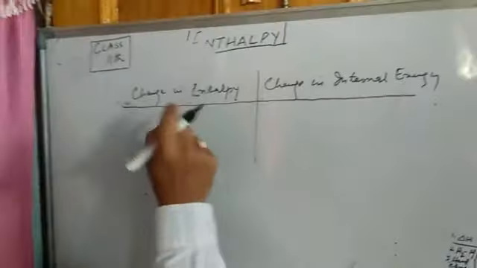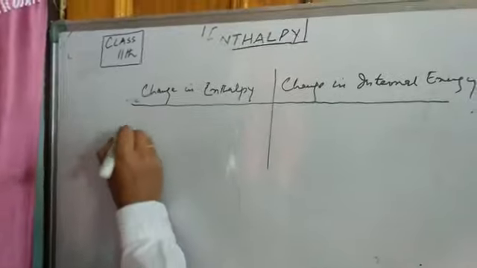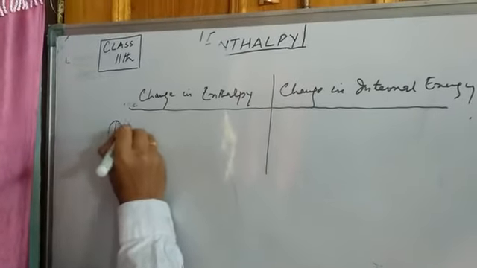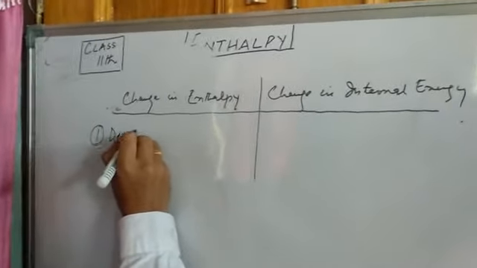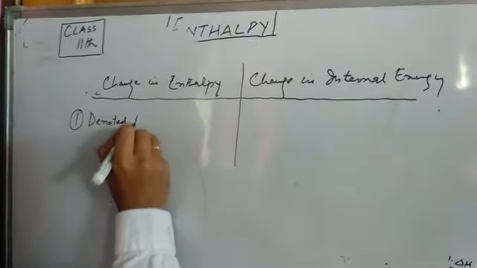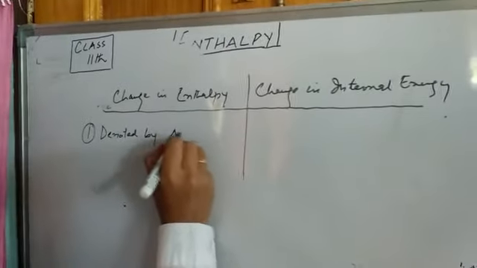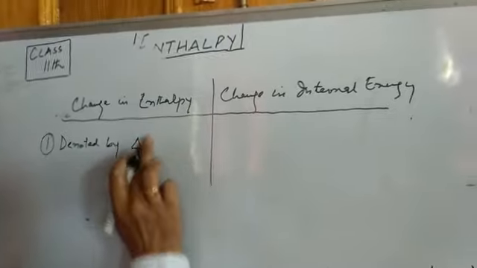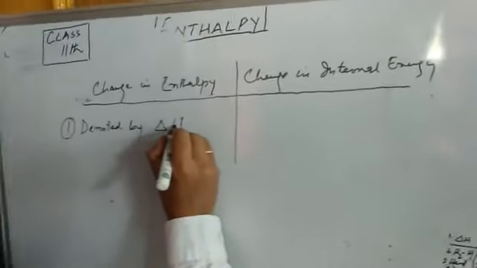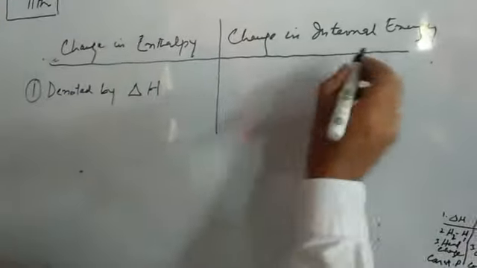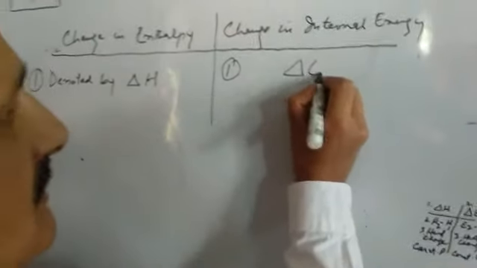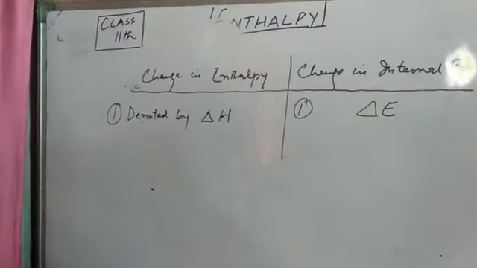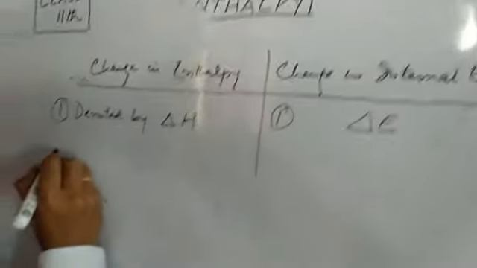As far as change in enthalpy is concerned, it is denoted by what? It is denoted by delta H, H for enthalpy, while change in internal energy is denoted by delta E. So this is one difference, that they are denoted by different symbols.